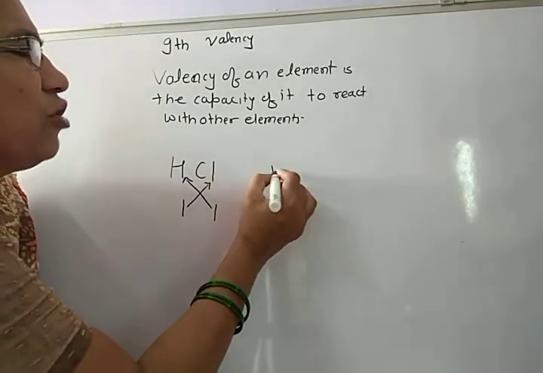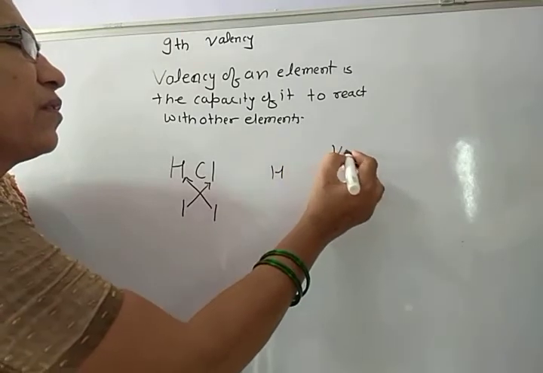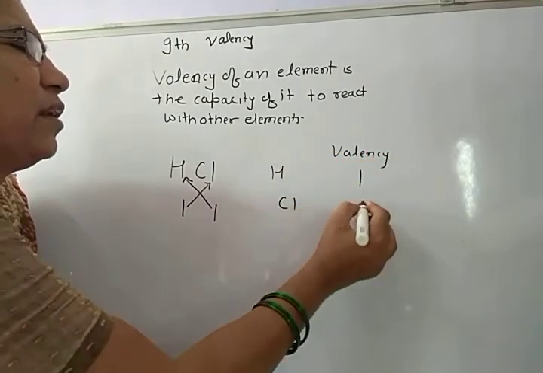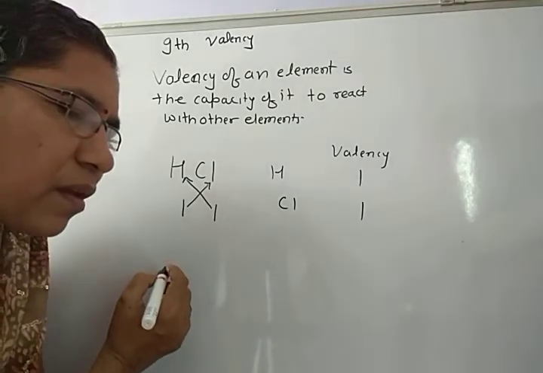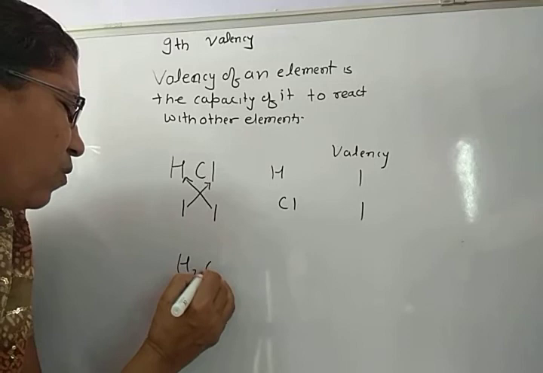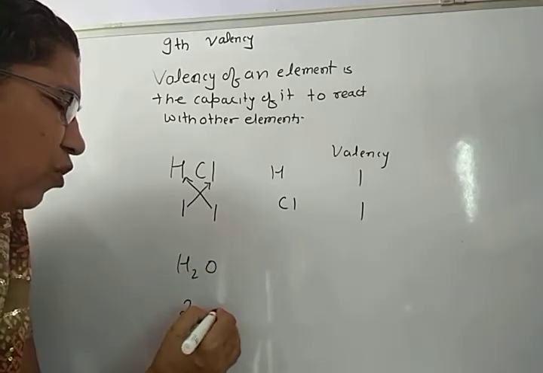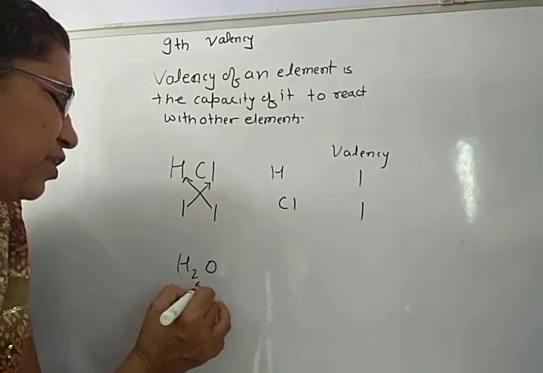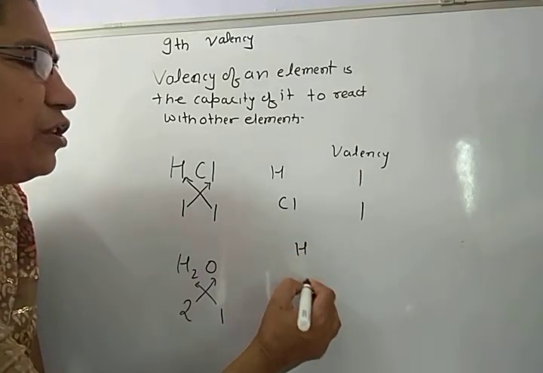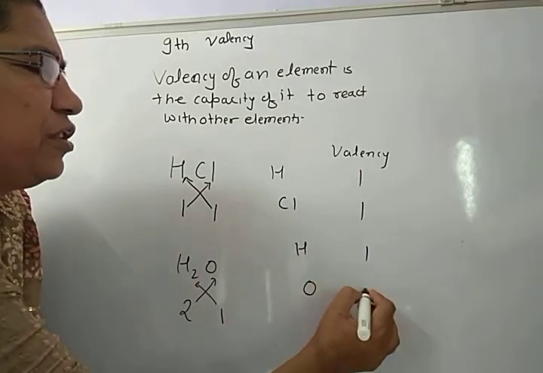Therefore, valency of hydrogen 1, Cl 1. H2O, hydrogen 2, oxygen 1, cross. So, valency of again hydrogen is 1 and oxygen is 2.